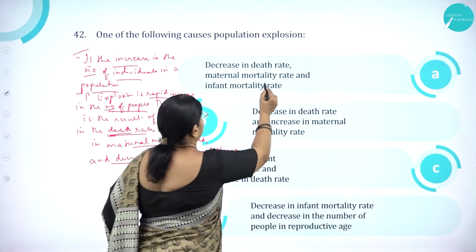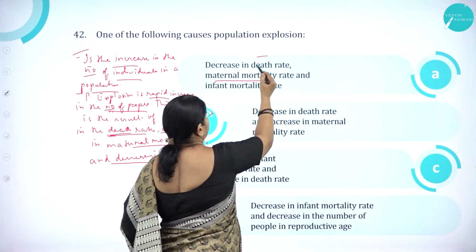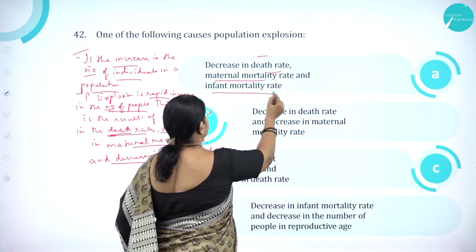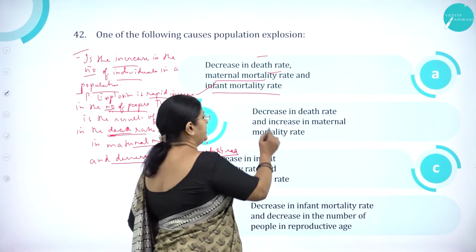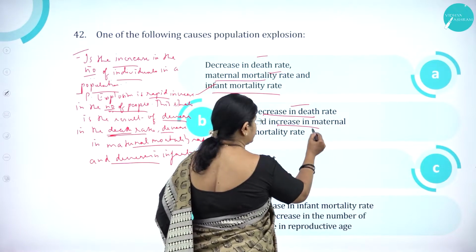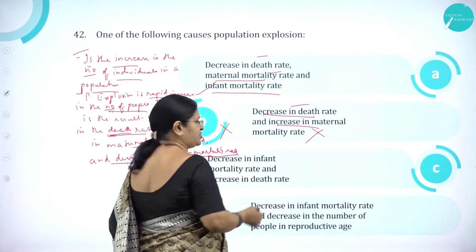Decrease in death rate, correct. Decrease in maternal mortality rate, correct. And decrease in infant mortality rate, correct. Decrease in death rate, correct. Increase in mortality rate is wrong. So option B is wrong.